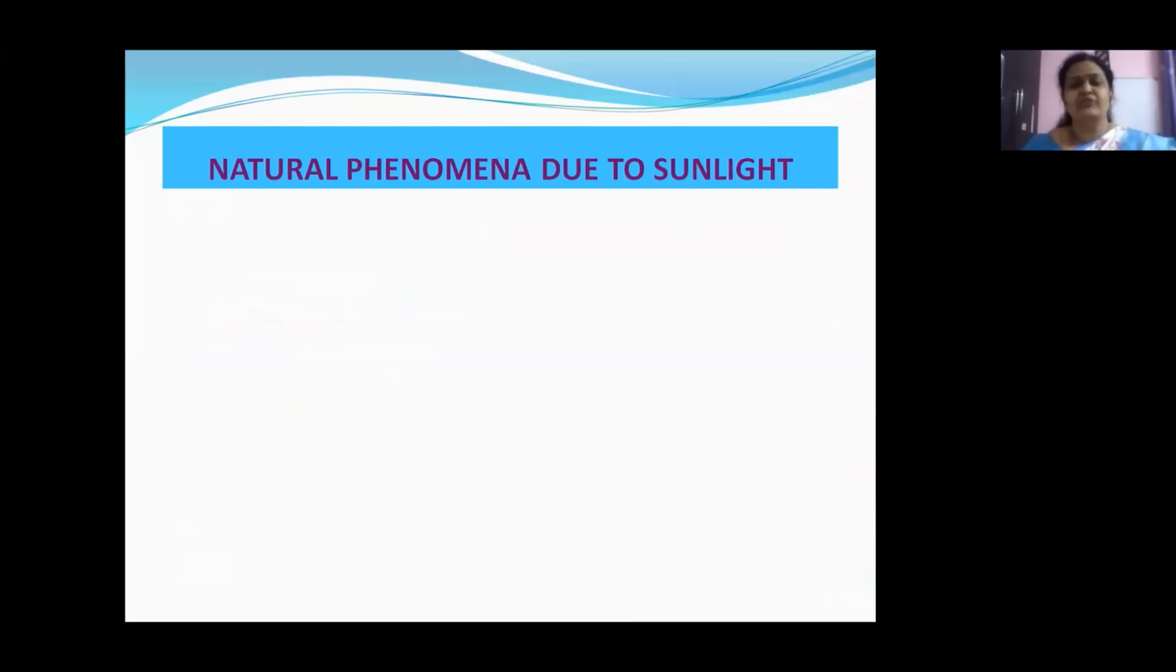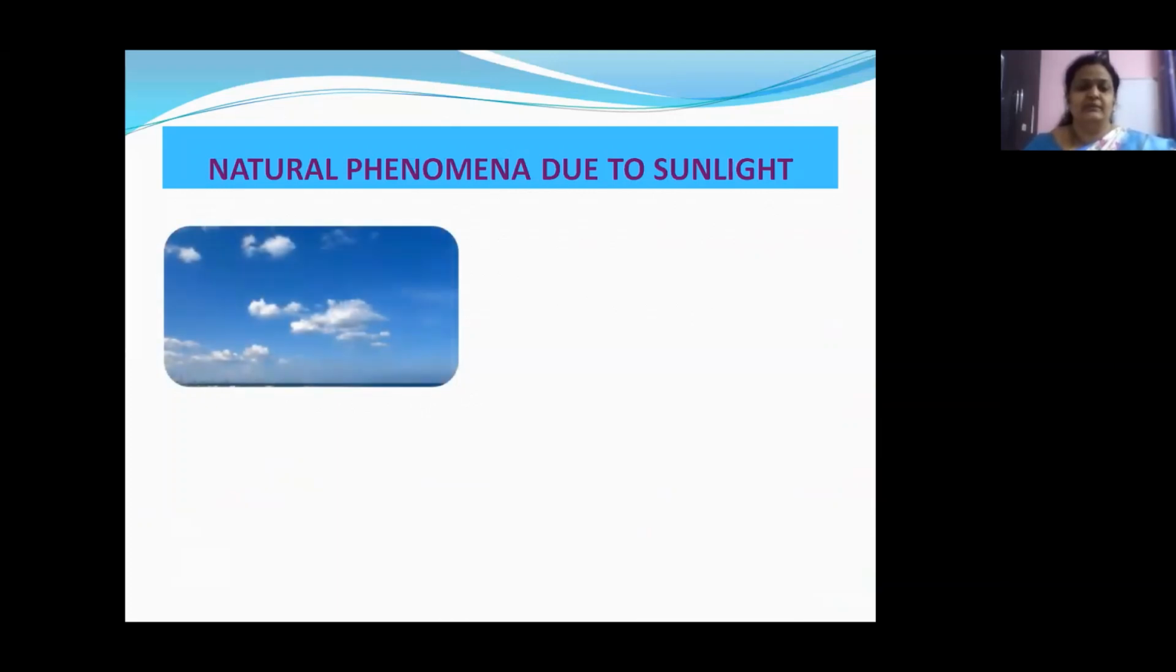some natural phenomena due to sunlight. Children, in general, how does the sky appear to us? In general, on a clear day, what do you see? A beautiful blue colored sky. Yes, children, when the sky is clear, in most part of the day, the sky appears to be blue. Yes, children, this is because of a natural phenomenon due to the scattering of sunlight. Okay, children, due to the scattering of sunlight.